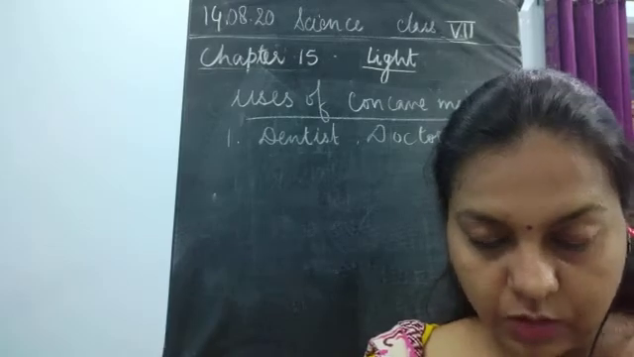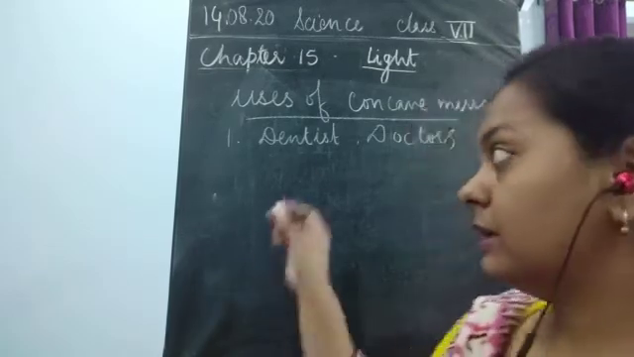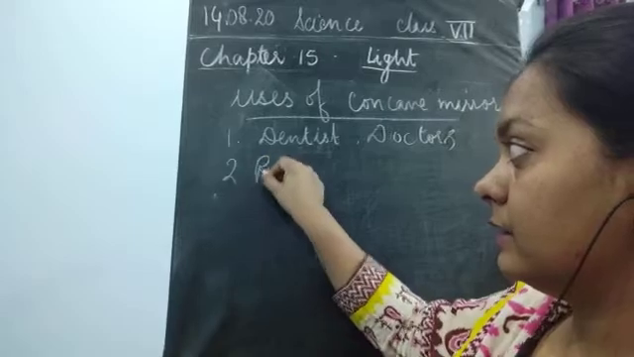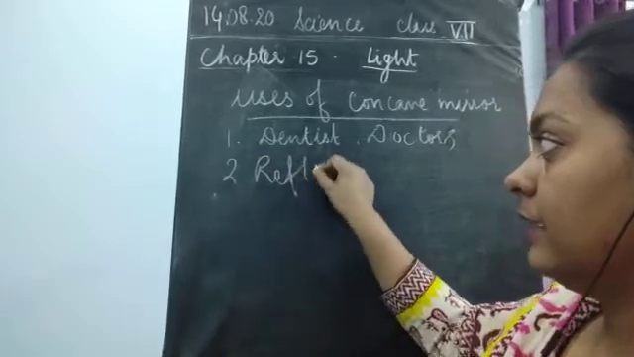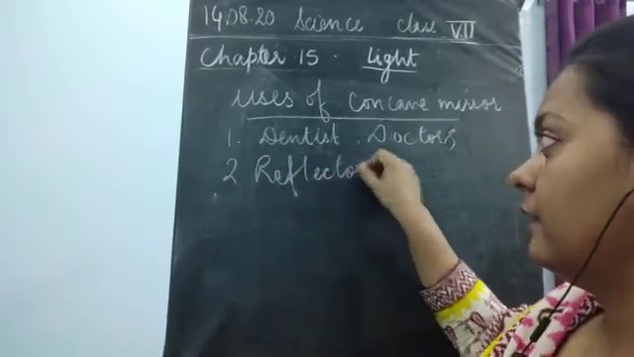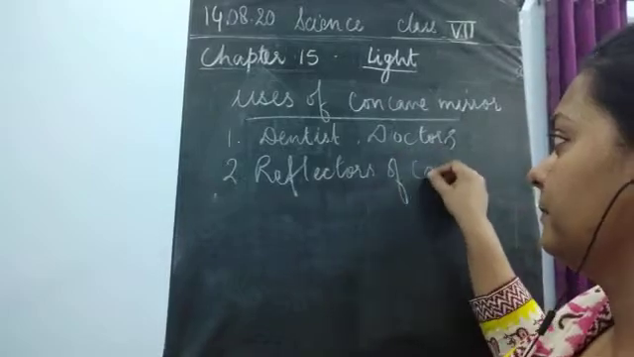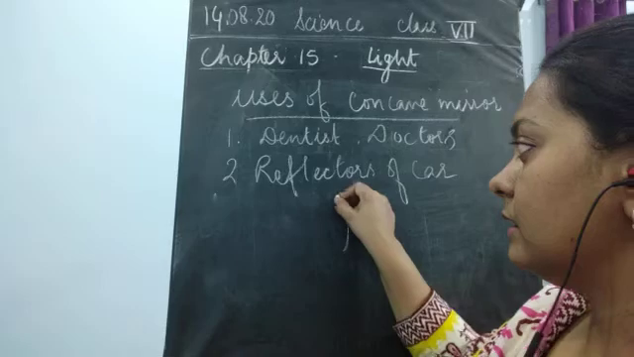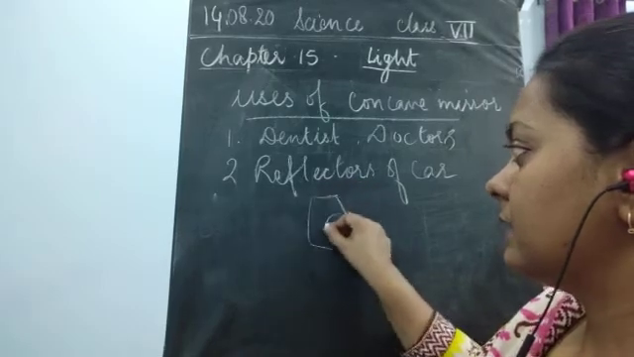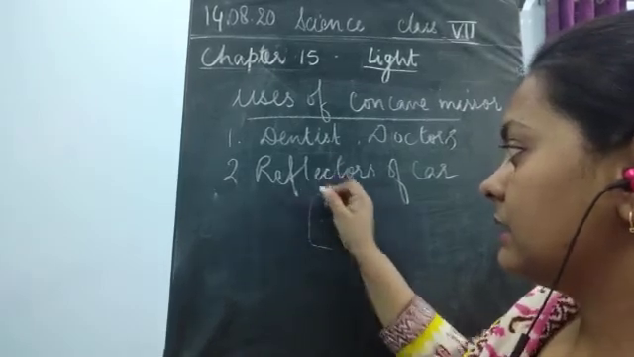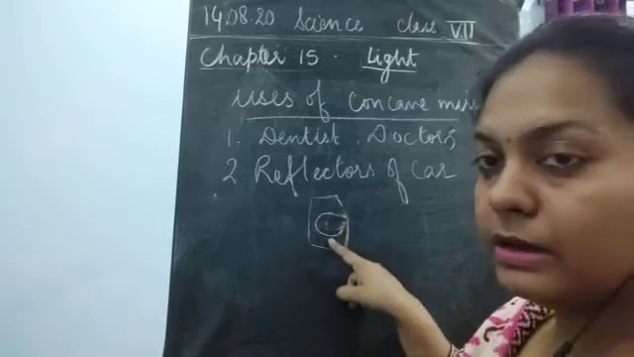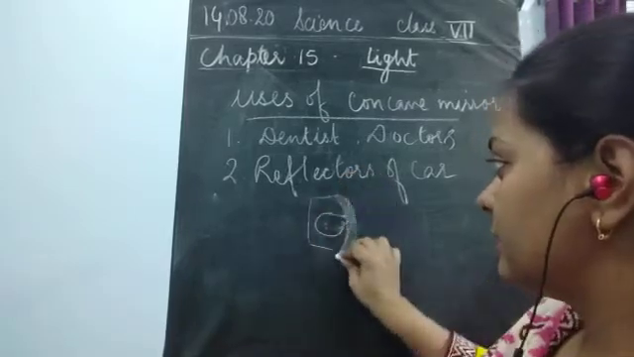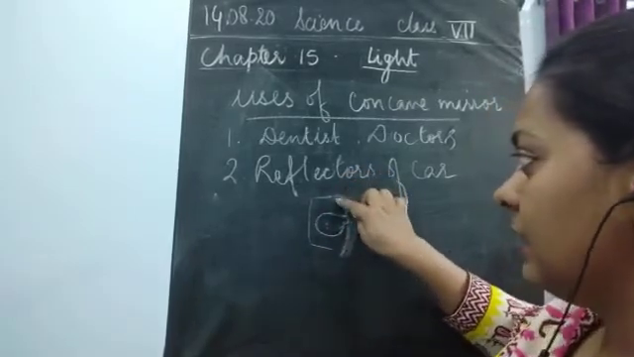the scooters are concave in shape. So it is also used in the reflectors. Now what are these reflectors? Reflectors of a car. If you observe the headlight which is placed over here, it has a bulb here, and the mirror which is placed here is concave in shape.